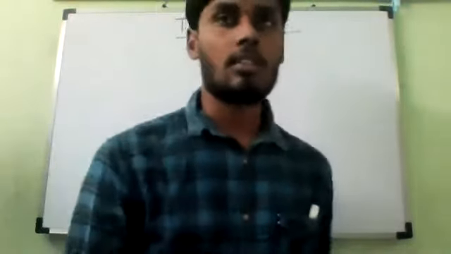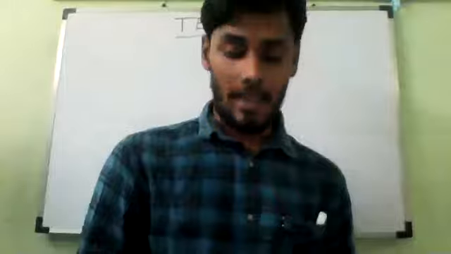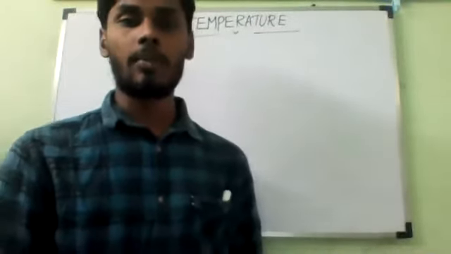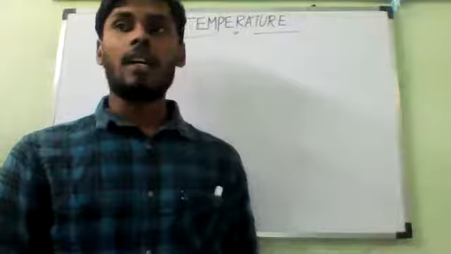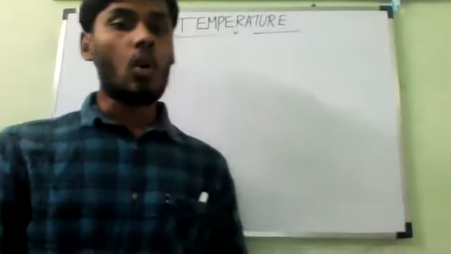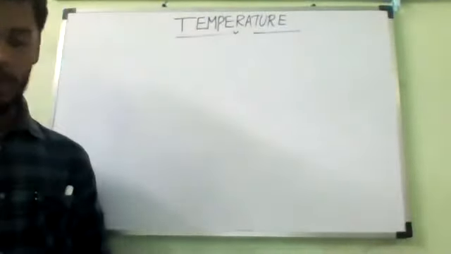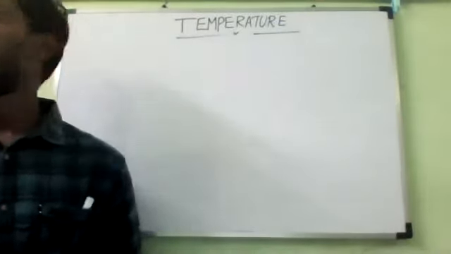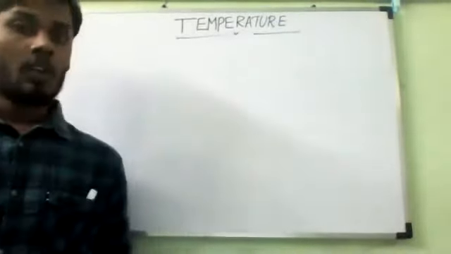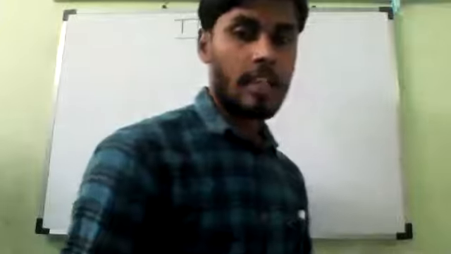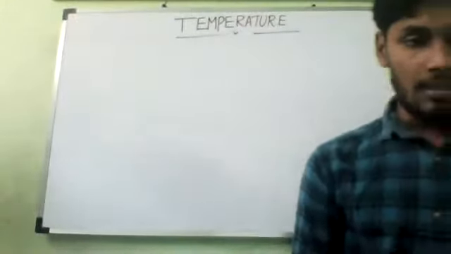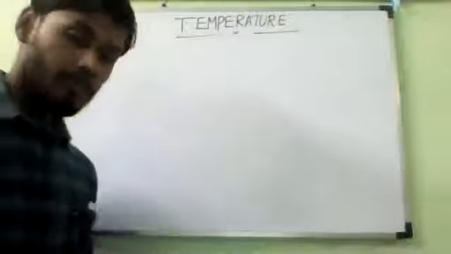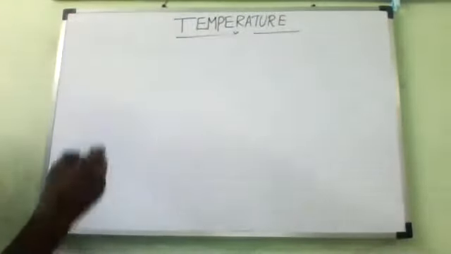You can write this first point: a hot object has a high temperature, whereas a cold object has a low temperature. A hot object has a high temperature, whereas a cold object has a low temperature. Do you understand? Now you can keep a definition.